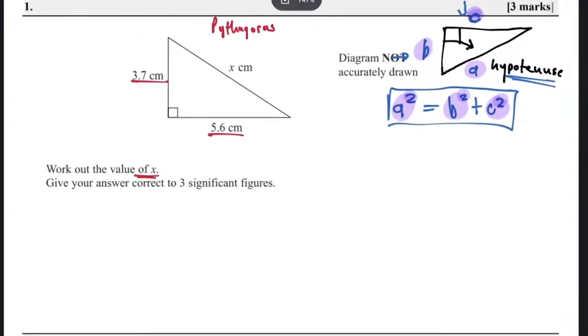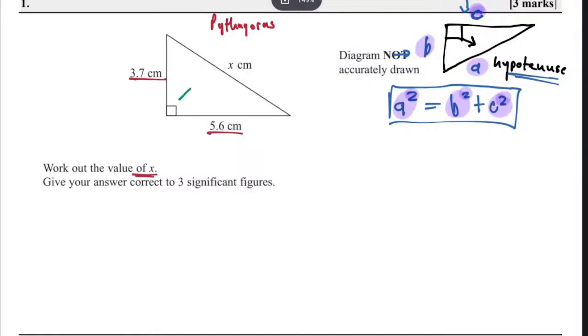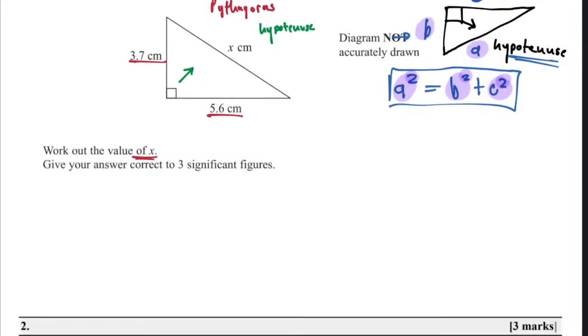For Pythagoras, I remember, we did this last week. So now let's master it with the questions. Where is our hypotenuse? It's the x. It happens to be the x this time. It could be anything. So right now, when we write, we say since x is our hypotenuse, we know that we are going to square everything.